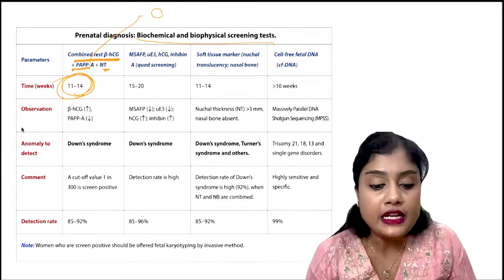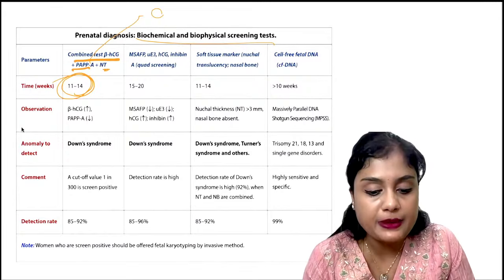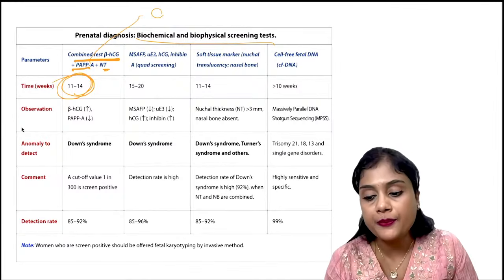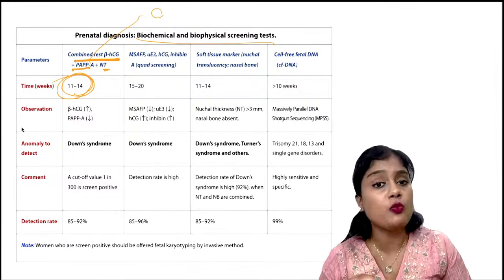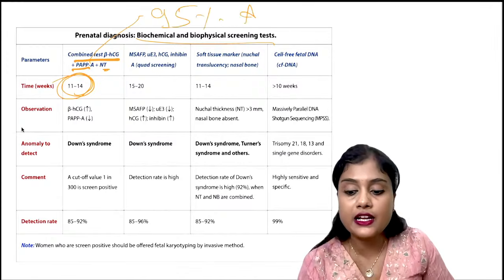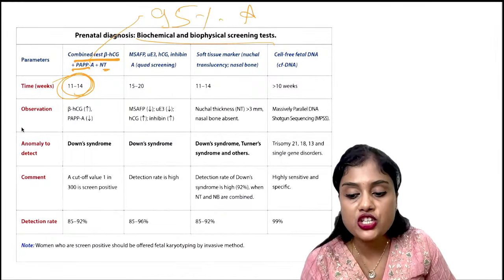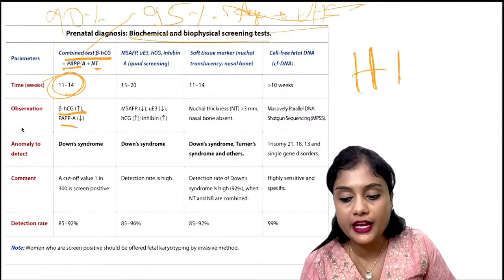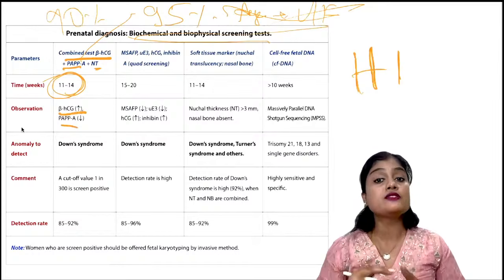So in Downs, what happens? There is increase in beta HCG and reduce in PAPP-A. You can remember as high. Okay, high. What is high? Which are the things which are high in Down syndrome? What is H? H for beta HCG and I for inhibin A. So these are the two things which are raised.